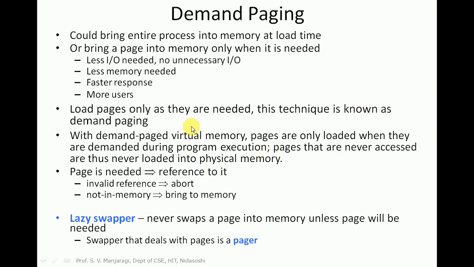In demand paged virtual memory, pages are only loaded when they are demanded during program execution. Pages that are never accessed are thus never loaded into physical memory.